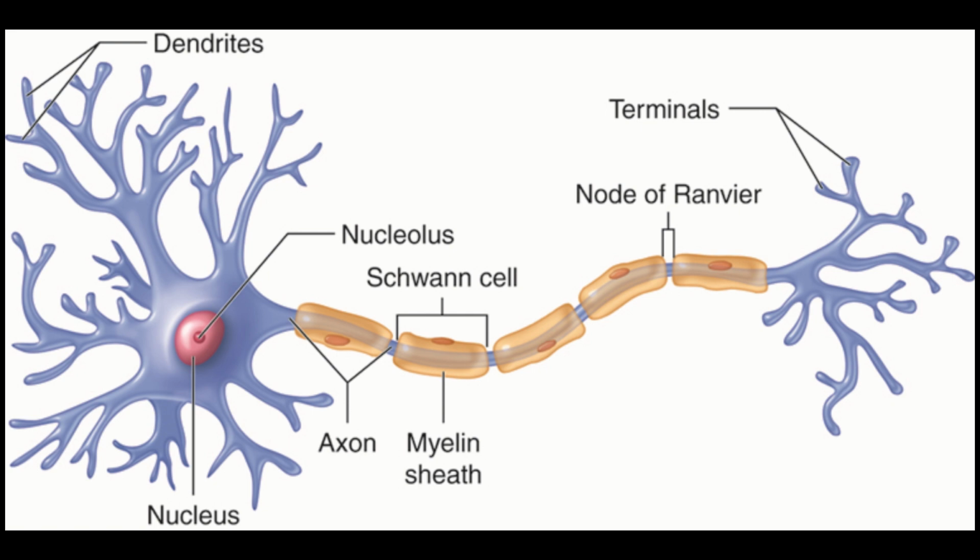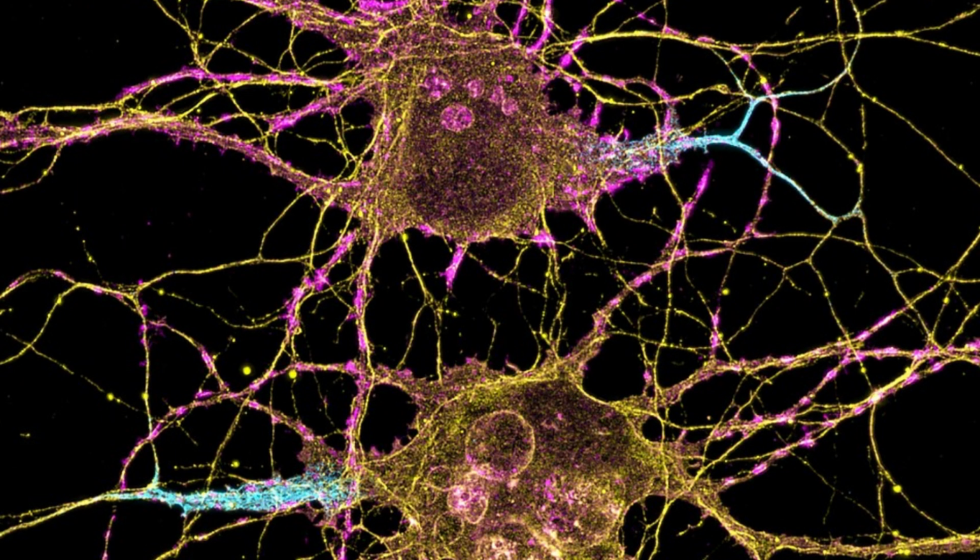Soma is the body of a nerve cell. Because it contains the nucleus, this is where most protein synthesis takes place. The nucleus can range from 3 to 18 micrometers in diameter.